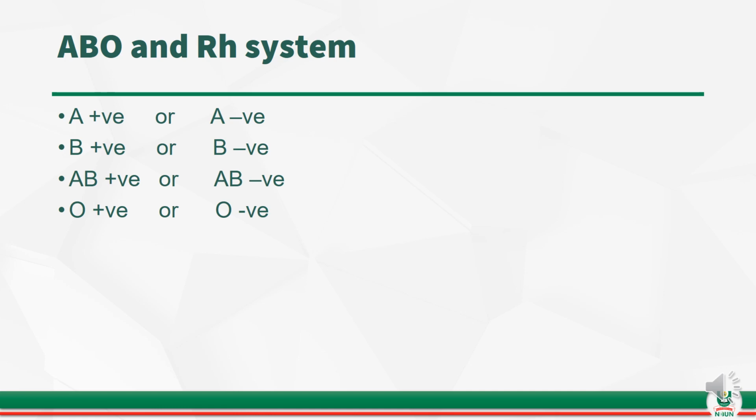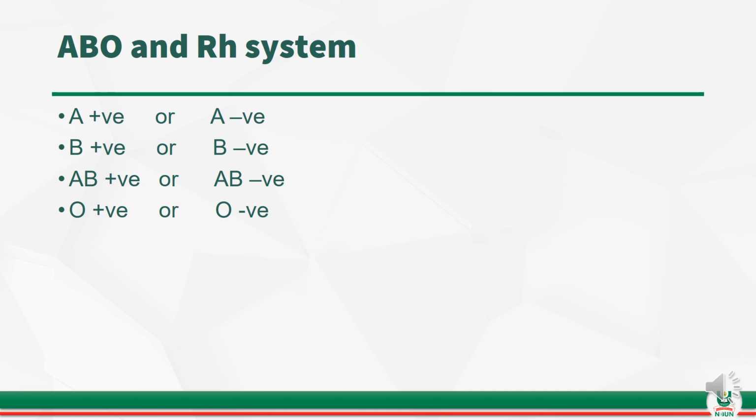That makes a possibility of 8 types of blood group after combination of the two. You can either be A positive or A negative, B rhesus positive or B rhesus negative, AB positive or AB negative, and O positive or O negative.